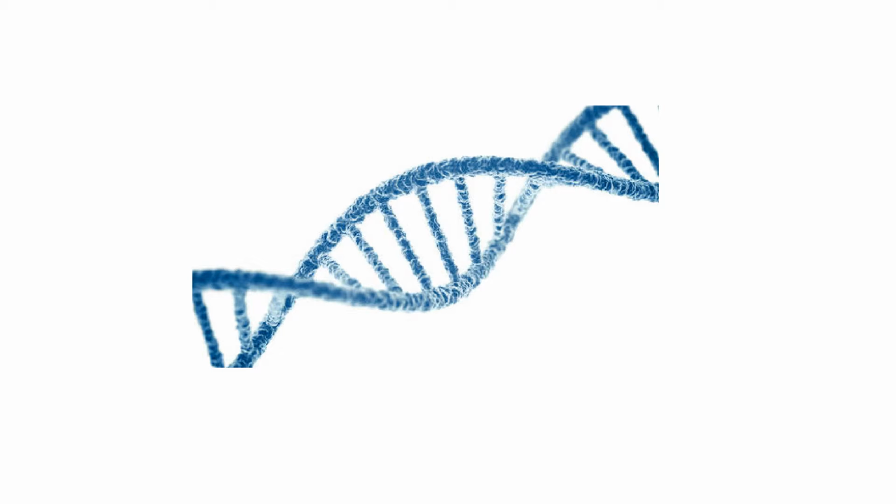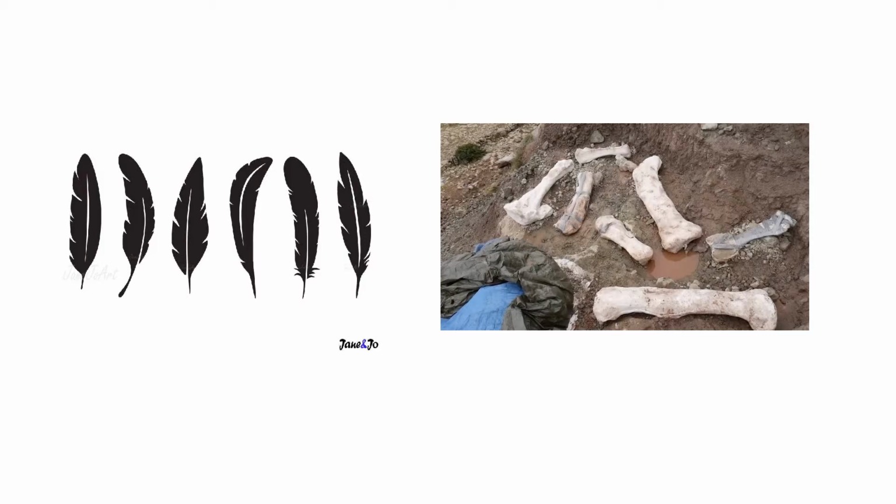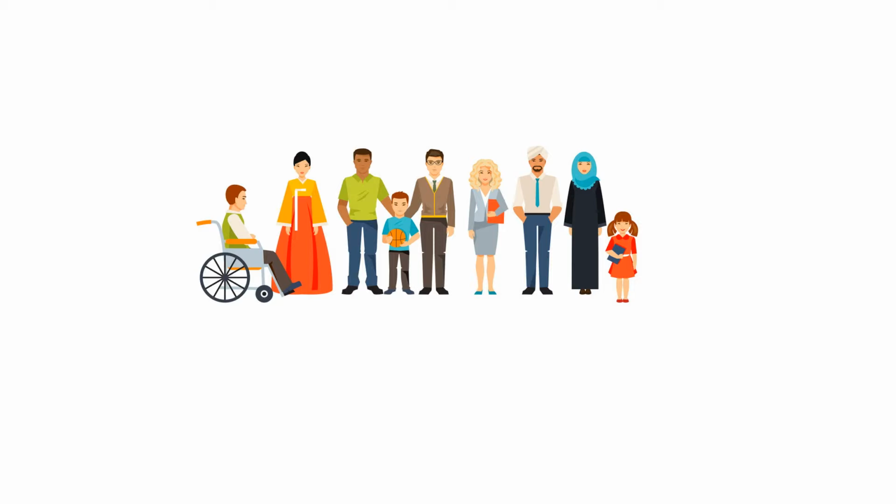Every bird is genetically different because of differences in their DNA. This might be because of mutation or because of crossing over during meiosis. In a group of dinosaurs, there might be some that had different shaped feathers or different sized bones, kind of like how in humans some people are taller or shorter or have different colors of eyes.